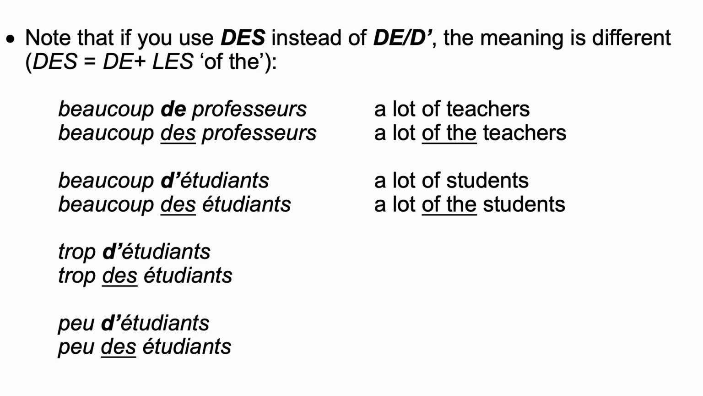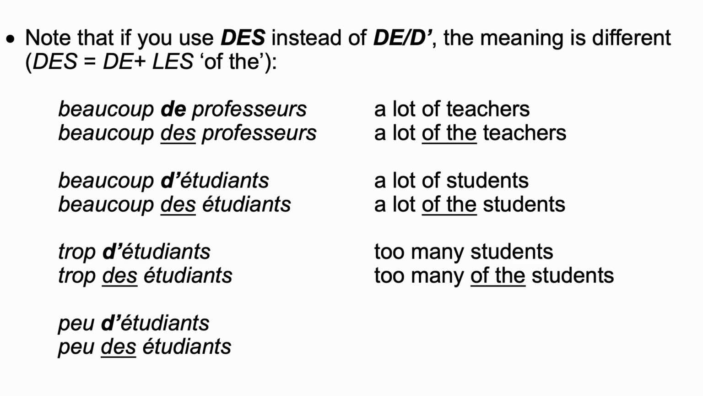Trop d'étudiants means too many students. Trop des étudiants means too many of the students. Peu d'étudiants means few students. Peu des étudiants means few of the students.